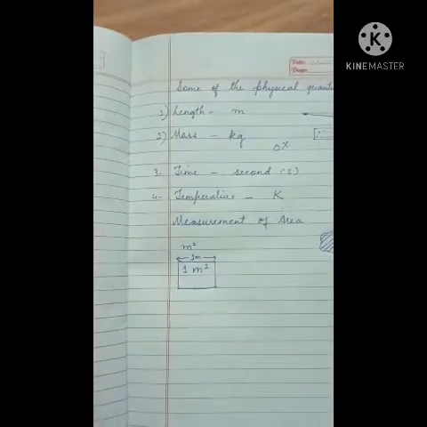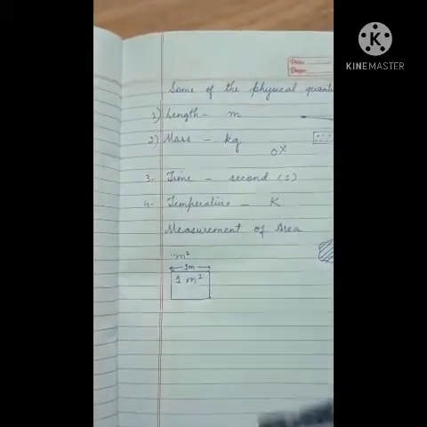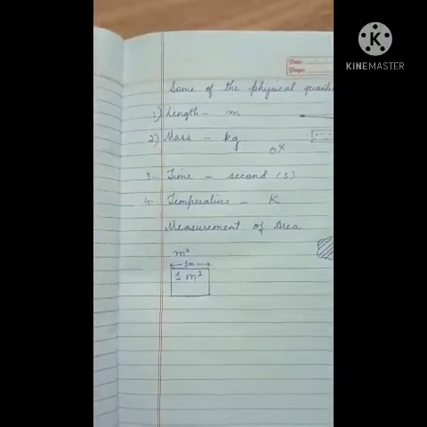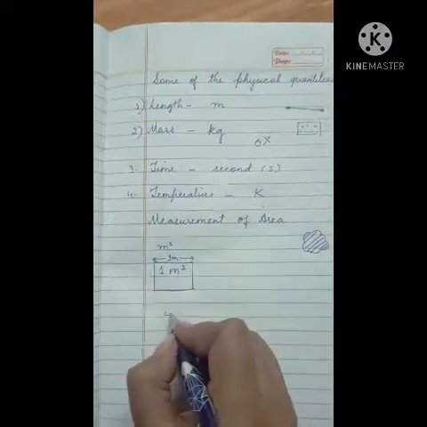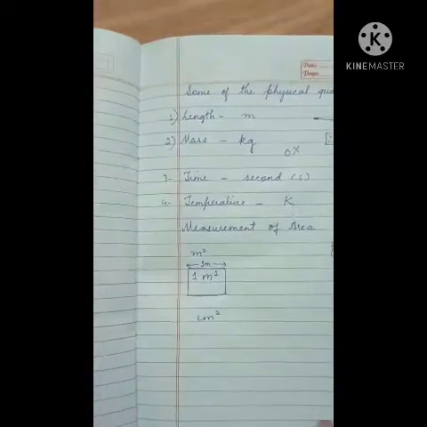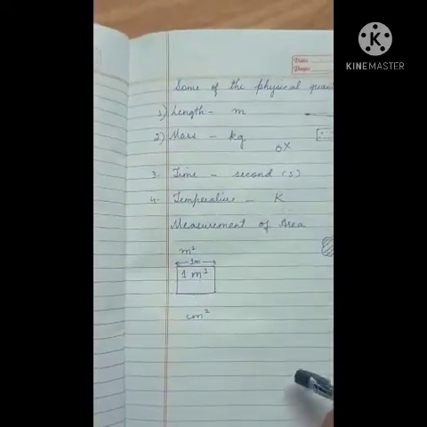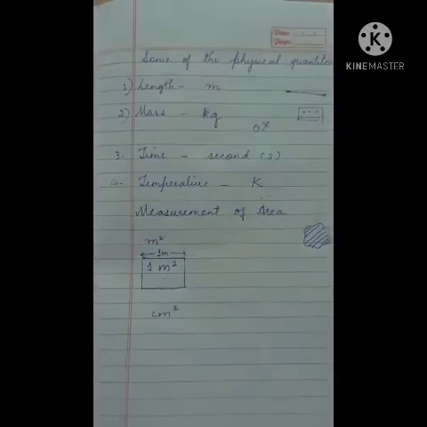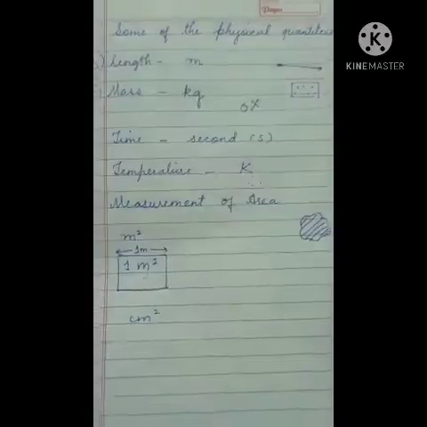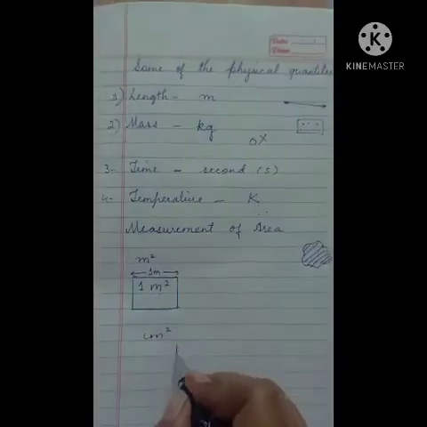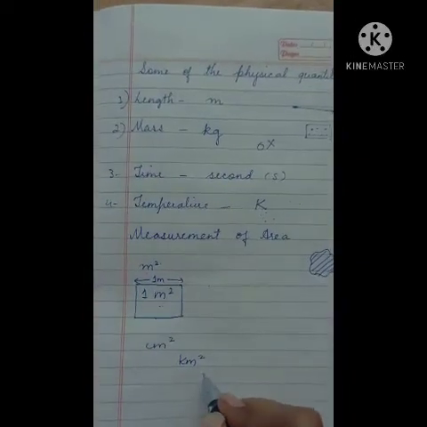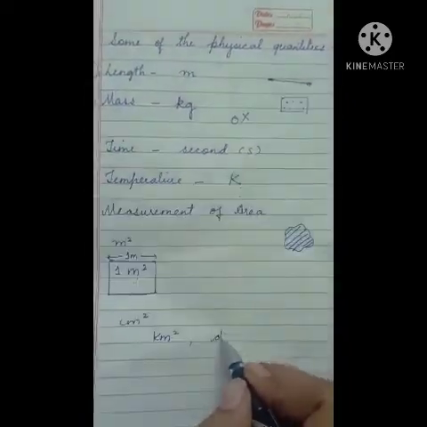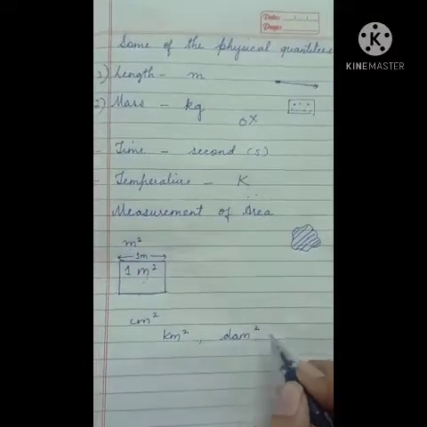For measuring small areas like the area of a pencil box or book, we need a smaller unit like centimeter square. And for measuring large areas like the area of a field or a playground, we need bigger units like square kilometer, square decameter and hectare.